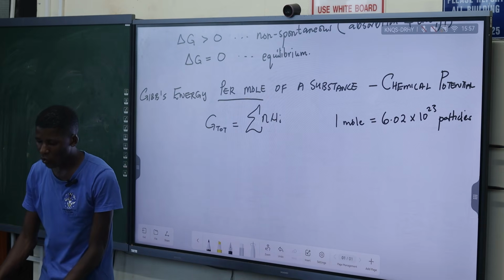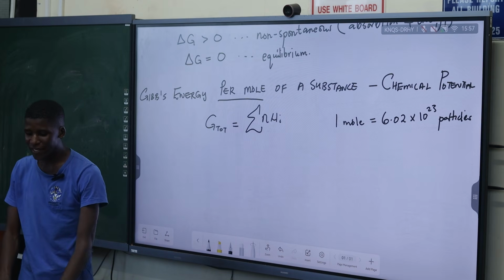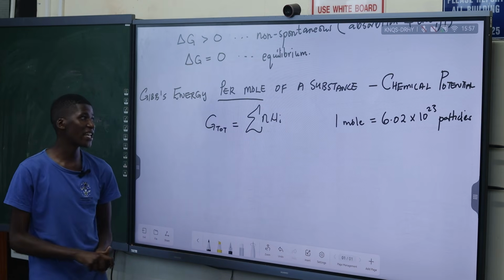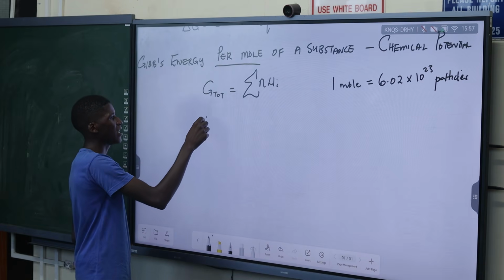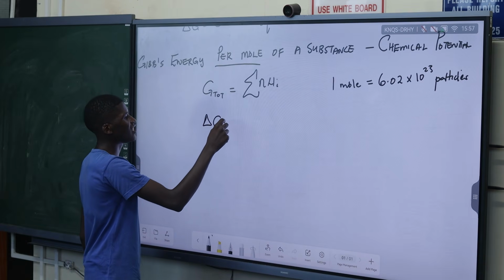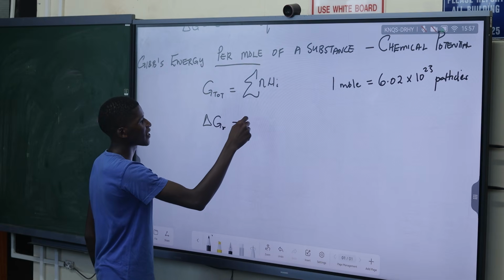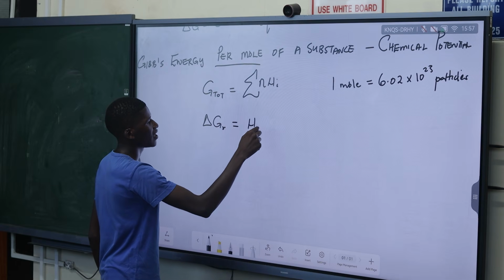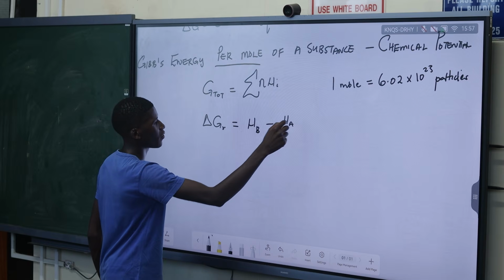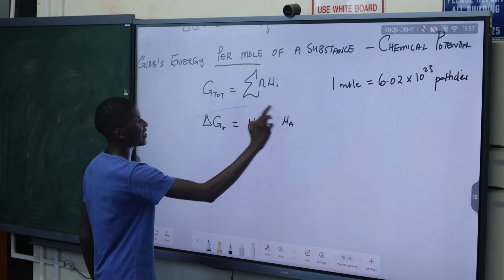So from there, we can now look at what needs to happen so that we can have delta G in terms of the chemical potential. So the change in the Gibbs energy of the reaction can be expressed as the chemical potential of the product minus the chemical potential of the reactant.